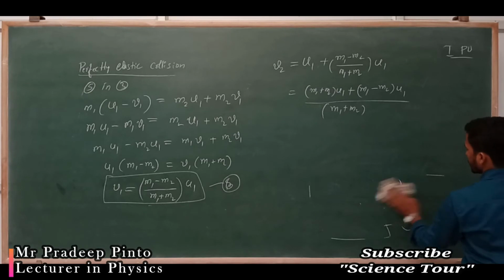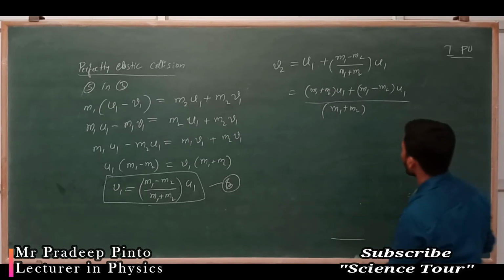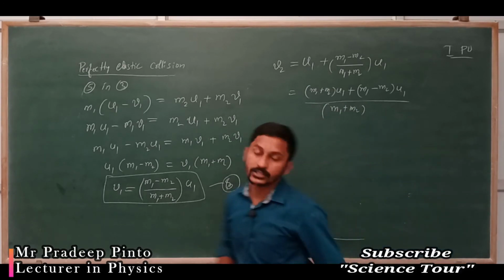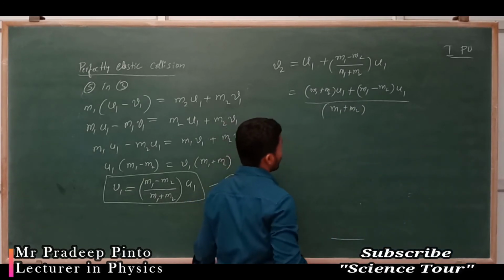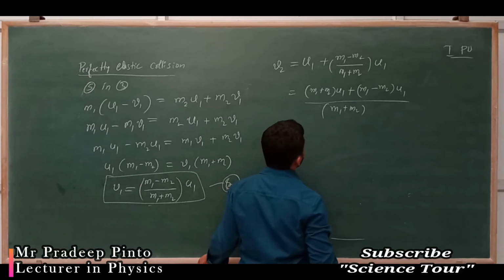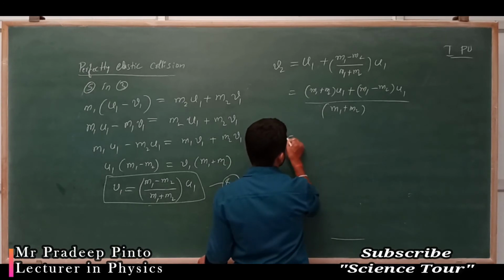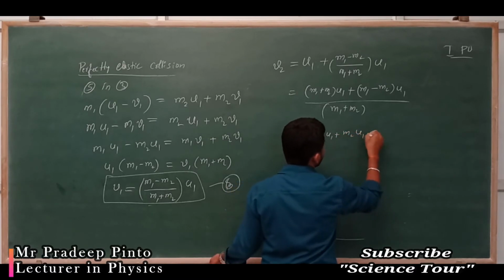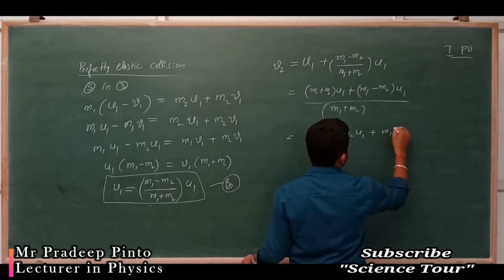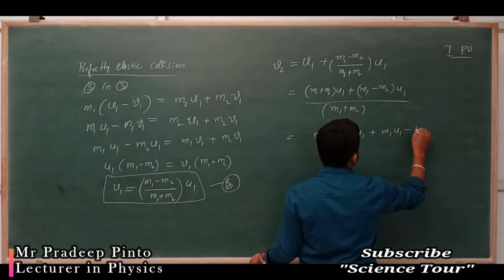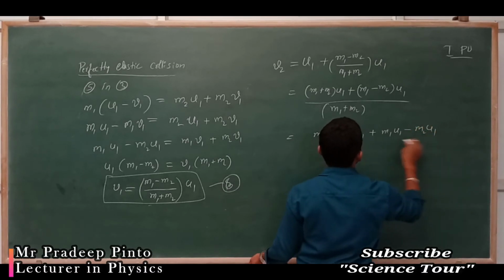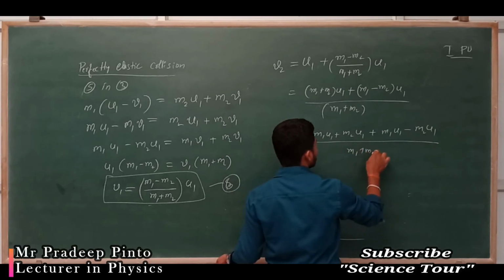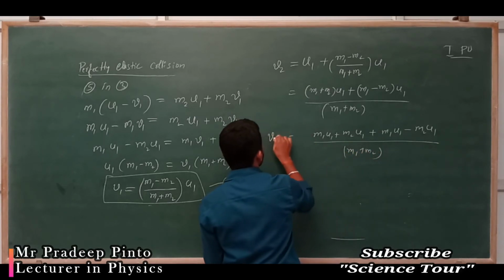Do that, what are we going to get? m1 u1 plus m2 u1 plus m1 u1 minus m2 u1, divided by (m1 plus m2), is equal to v2.